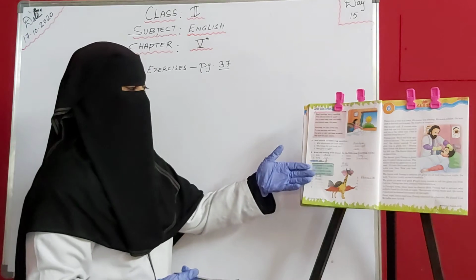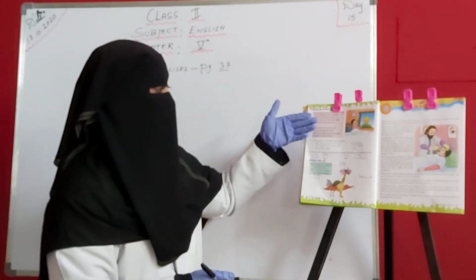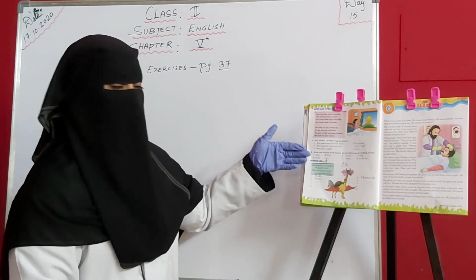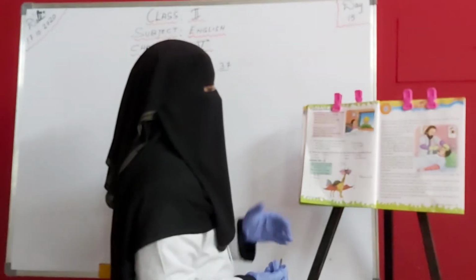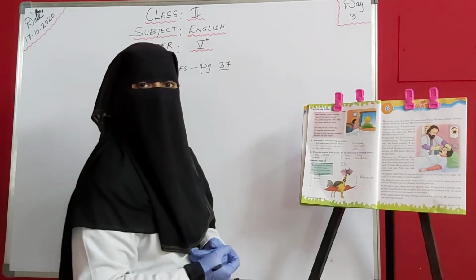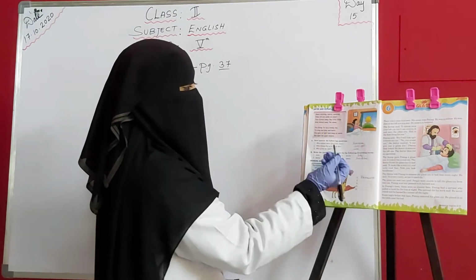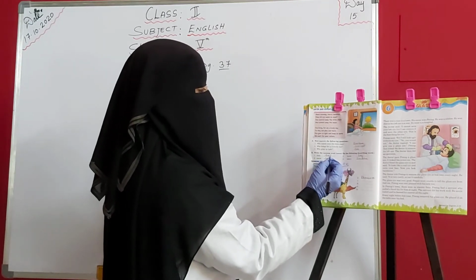Next, write the naming word for the following describing words. Okay, हमें क्या करना है? इसका naming word, noun लिखना है. ये जो words describe कर रहे हैं based on this poem, ये poem के based पे जो words है उसके हमें naming word लिखना है. See here, the first one is little. So यहाँ poem में little किसे बताया गया है? So in the third line, little stars है ना? नाउन क्या हो गया यहाँ पे? Stars. So write stars, S-T-A-R-S, stars.